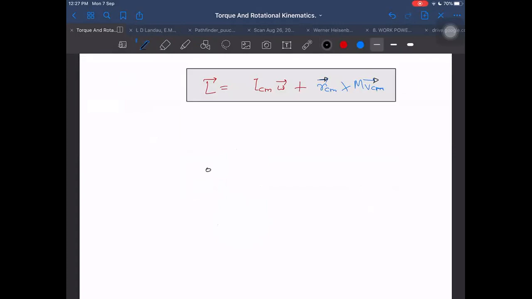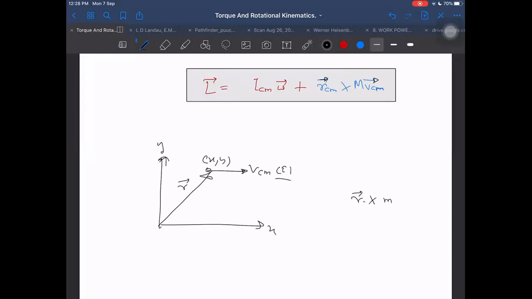For a point particle, if it has velocity V, what is the angular momentum? Coordinates x comma y, on the x, y axes. Find out the angular momentum for this. What is the formula? R cross V. It is not VCM, it is just V, because it is a particle.